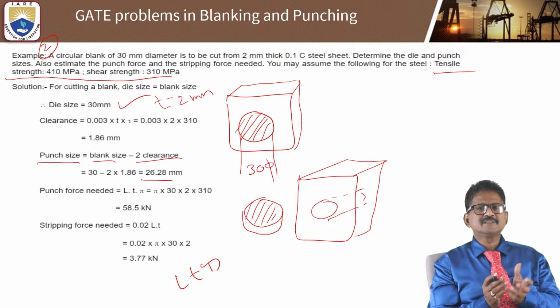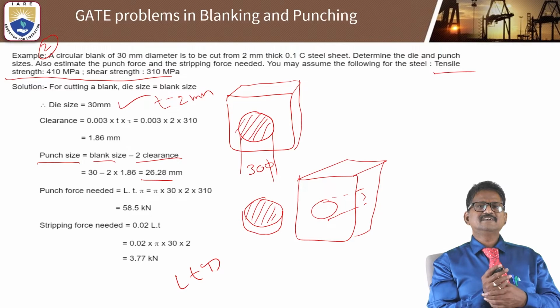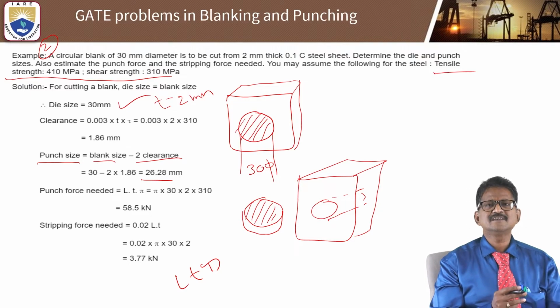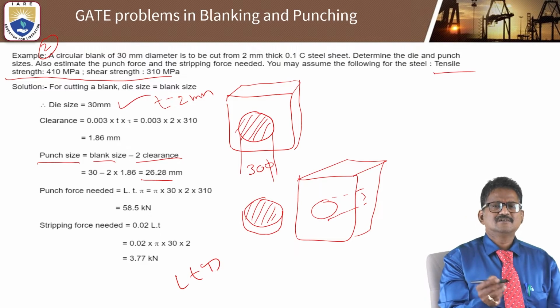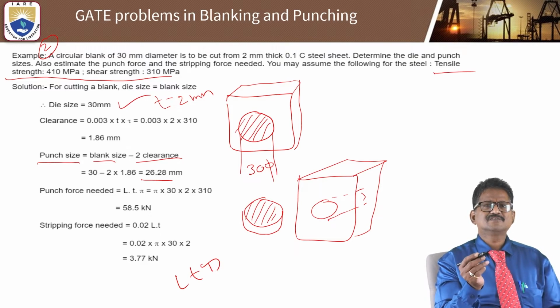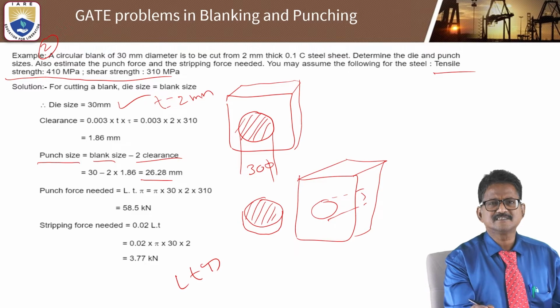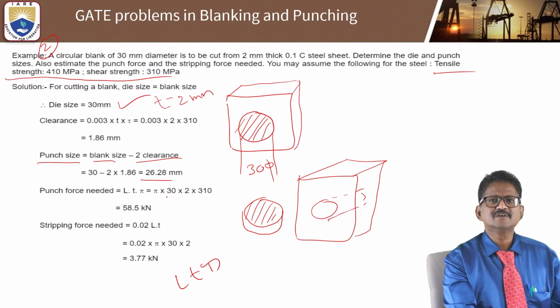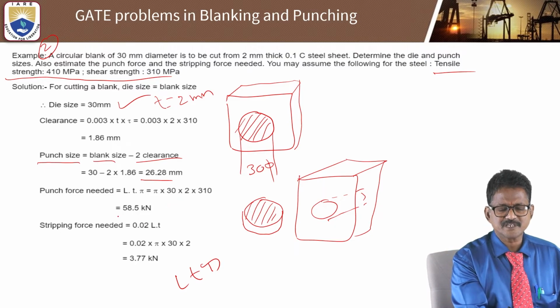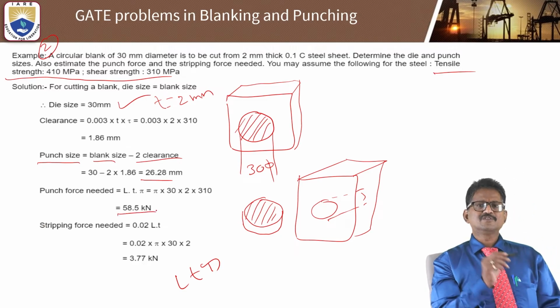The punch force can be determined as L t tau. In the sense, you can see the die size. Here 310 is the shear strength. Then pi by 4 d square, pi by 4, there is some calculation. And finally the punch force required is 58.5 kilonewtons.